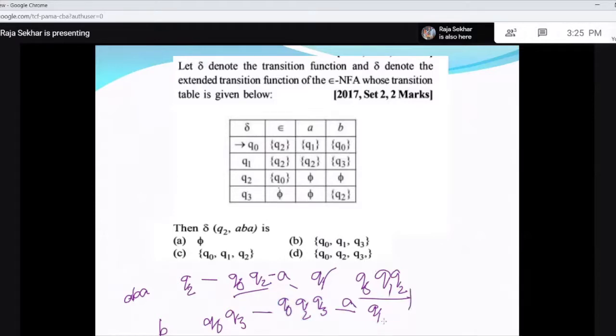So what you have got is Q1. Now the epsilon closure of Q1 is Q1, Q2, and Q2 on epsilon gives Q0. So this is your answer: Q0, Q1, Q2. What you have to observe here is it is not starting in Q0, but it is starting in Q2.